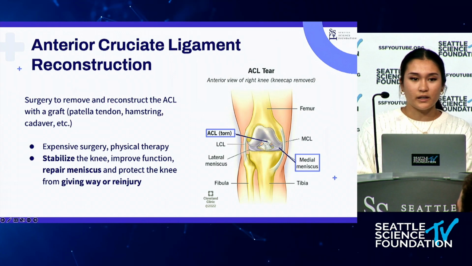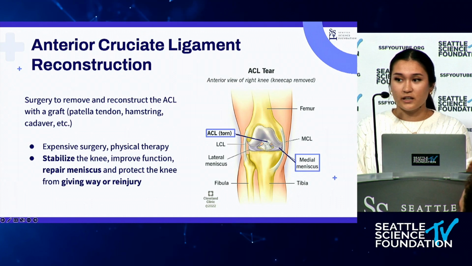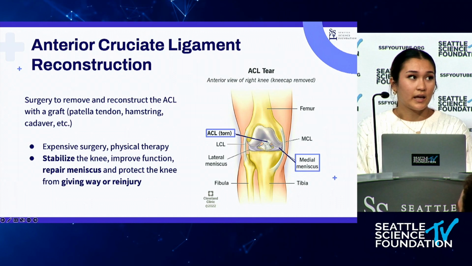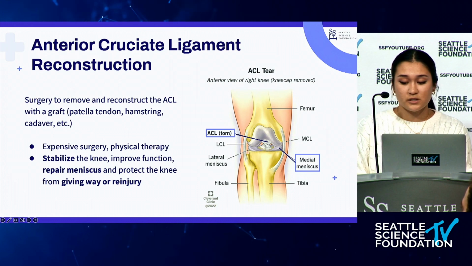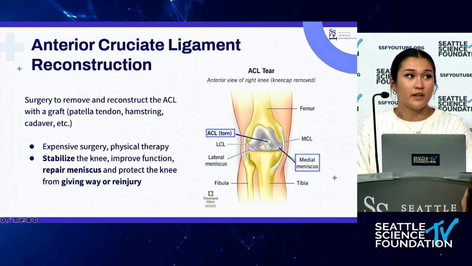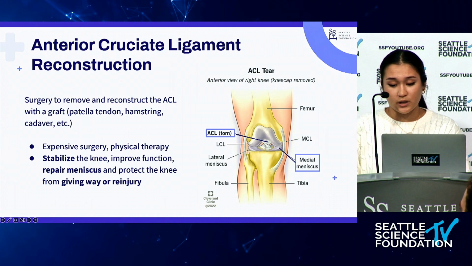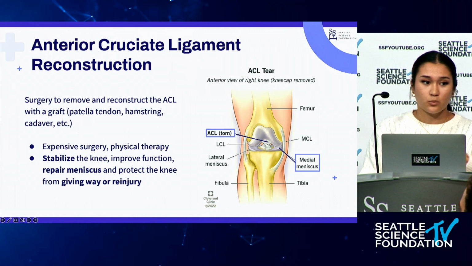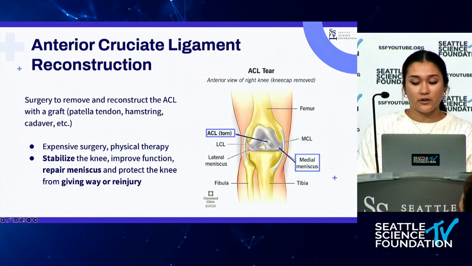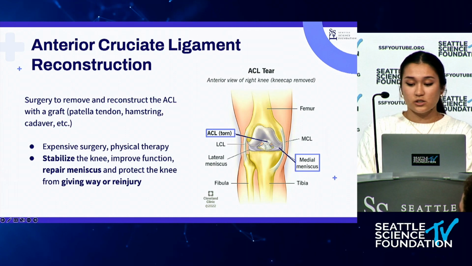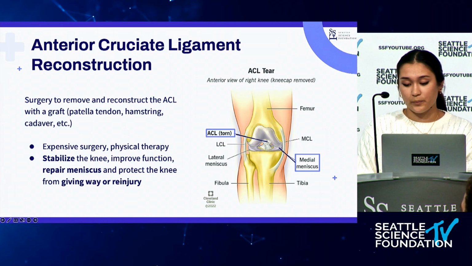So a little bit of background: what is ACL reconstruction? It's a surgery to remove the ACL and replace it with a graft. It can be a patellar tendon, hamstring, or cadaver graft. And this is an extremely common surgery. About 250,000 Americans per year rupture their ACL. It takes a lot of physical therapy to rehabilitate back into the sport and go back to walking in a healthy manner. It's a pretty major surgery. It's done to stabilize the knee, repair the meniscus, and a major portion is also ensuring that the knee will not give way or be at risk for a re-injury as well.